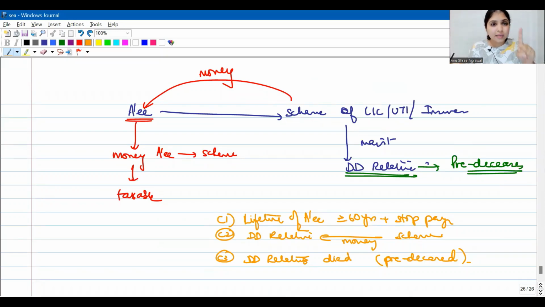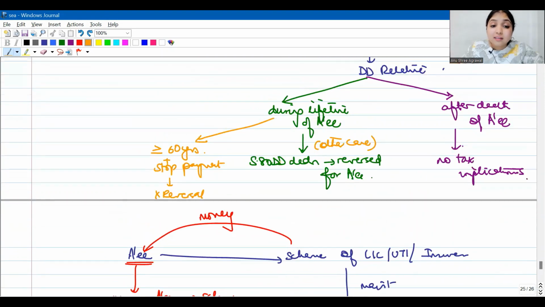Okay, so two types of schemes we are allowing. Schemes where the dependent disabled relative is going to get money after the death of the assessee, and schemes where the dependent disabled relative is going to get money during the lifetime of the assessee, but after he has reached at least 60 years of age and has stopped making payment to the scheme. So in these two situations, there will be no reversals for the assessee. Only in other situations, if the dependent disabled relative is going to receive money, only there will be a reversal.